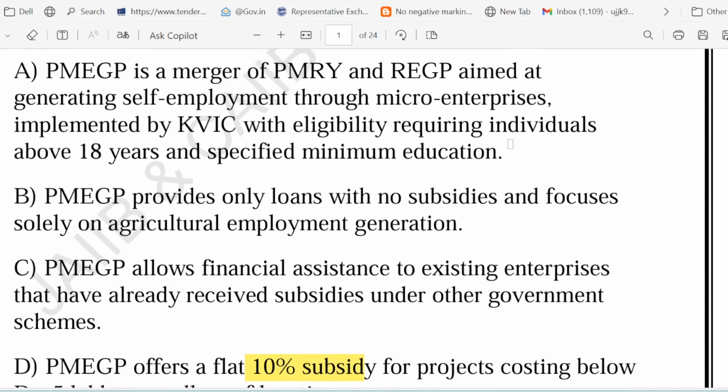Let's start with option number 1. Option number 1 is correct. Yes, this one is correct. Why? Because PMEGP was created by combining two schemes. The first scheme was called PMRY, the Prime Minister Rozgar Yojana. It was merged with REGP, which we call the Rural Employment Generation Programme, and after merging, PMEGP evolved.